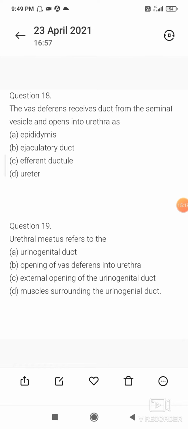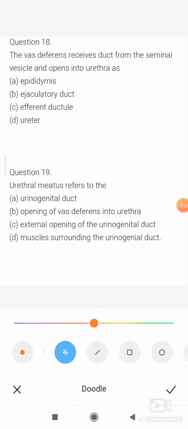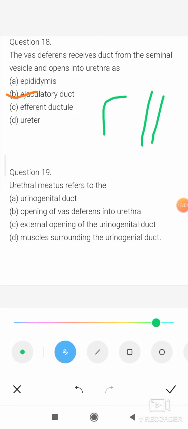Question number 18. The vas deferens receives duct from the seminal vesicle and opens into urethra as ejaculatory duct. So the correct option is B, that is ejaculatory duct. Here see, this is urethra and this is vas deferens.